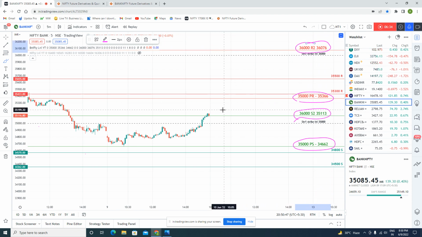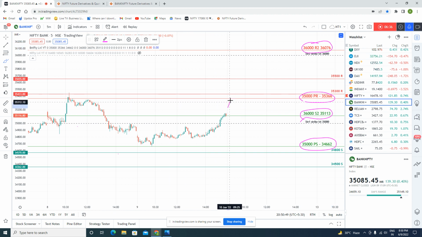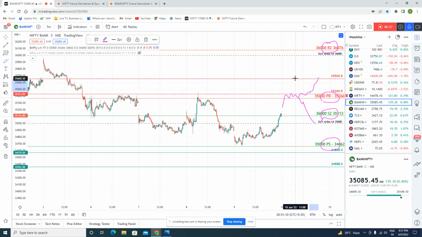So friends, if it is an opening tomorrow here, definitely it will get a resistance from the PR level and it will come down again to S2 or the first strike, that is 35,000 again. But if it gets support here at 35,000, it will try to break the 35,300 resistance, that is 35433, and it will try to touch 35655, that is the resistance of 35,500 levels, means 35,500 resistance.